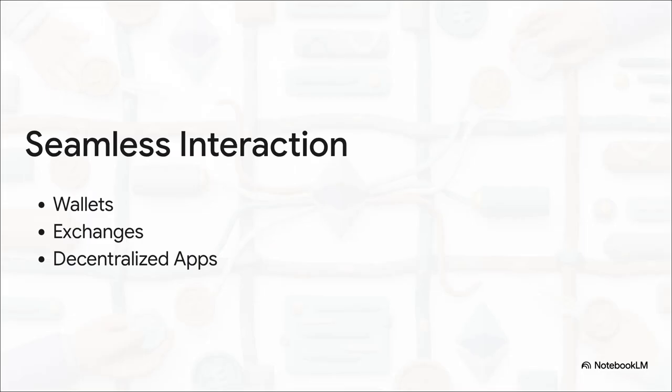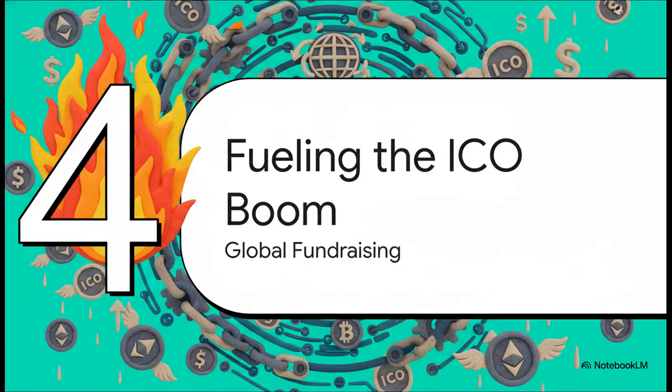And this interoperability superpower means the three major hubs of the ecosystem, wallets, exchanges, and decentralized applications, can support any ERC20 token instantly. It's wild when you think about it. This is exactly why you can swap a brand new token on an exchange or hold it in your personal wallet the literal second it launches. You don't have to wait around for developers to update their apps. Because it follows the ERC20 rulebook, the wallet knows exactly how to hold it, the exchange knows exactly how to trade it, and the application knows exactly how to use it. No questions asked. This takes us right into Section 4, fueling the ICO boom.